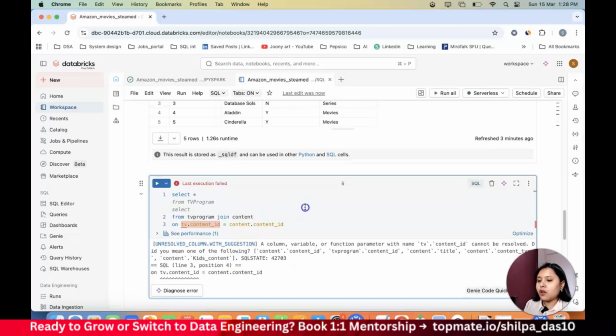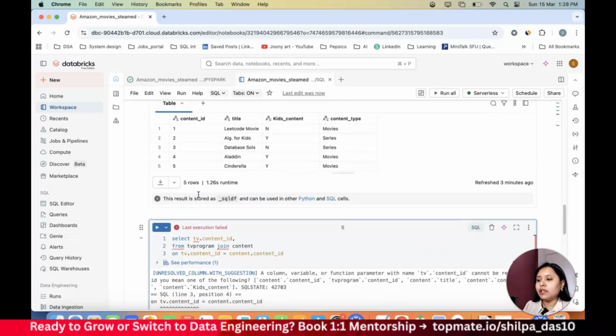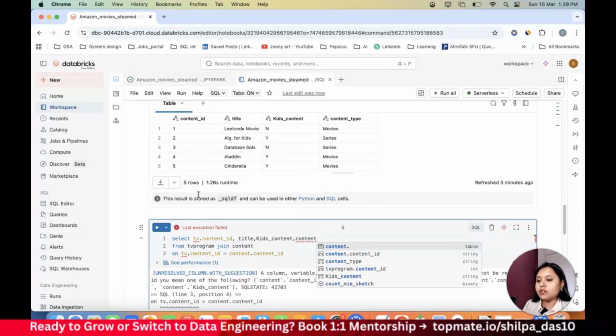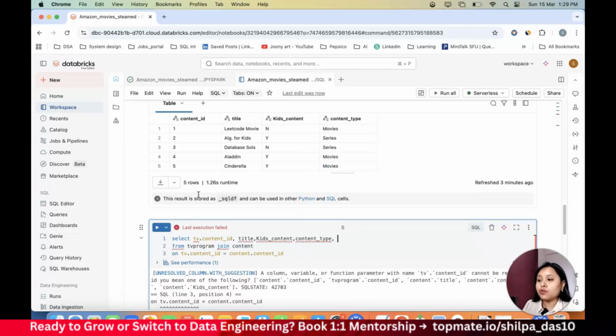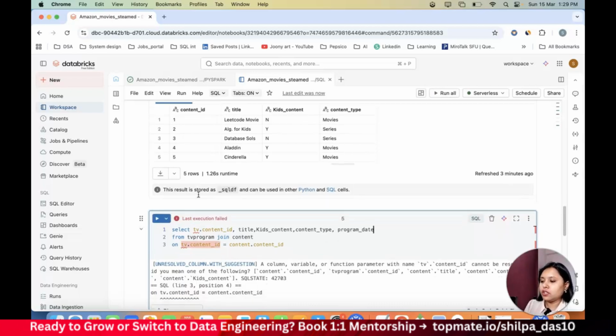Okay, it says I cannot show everything because there is a content ID which is present in both the tables, right? So that's why it says content ID cannot be resolved. So what I will do is I'll do a tv.content_id, then I need my title, I need kids content, I need the content type, and I also need the program date. Okay, so I've mentioned these columns that I really need to show.